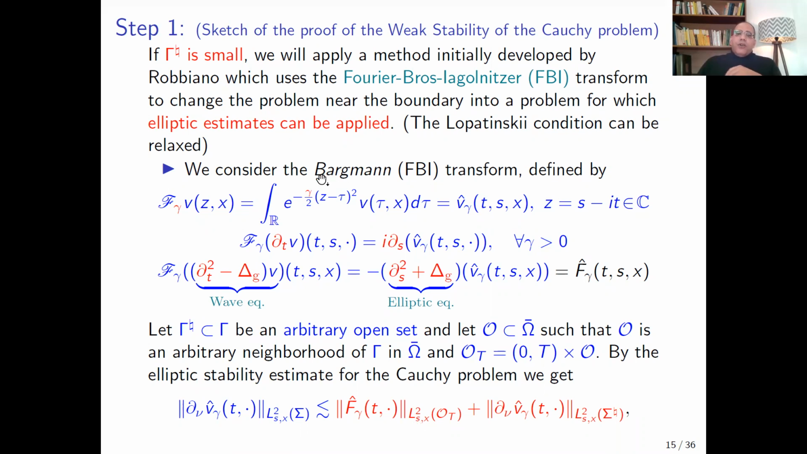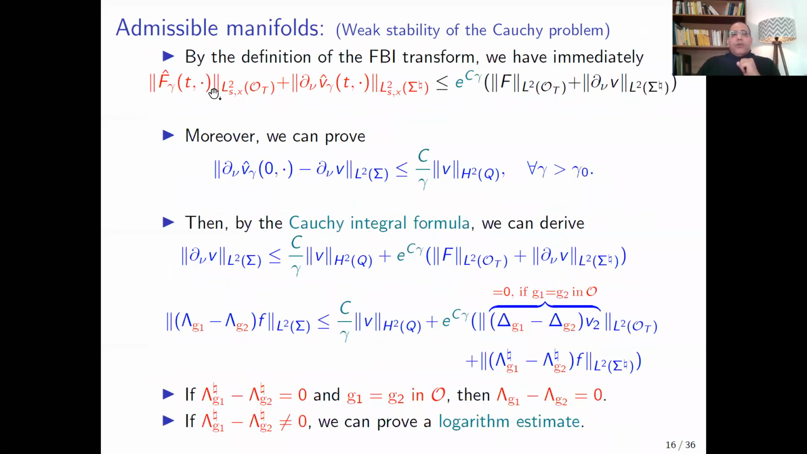So by using the definition of the FBI transform, we can immediately estimate the right-hand side in this inequality by the hyperbolic Cauchy data. So the right-hand side in the last inequality, which is the elliptic Cauchy data, can be estimated by the hyperbolic Cauchy data, of course, with a very large parameter, exponential gamma. This parameter comes from the FBI transform definition.